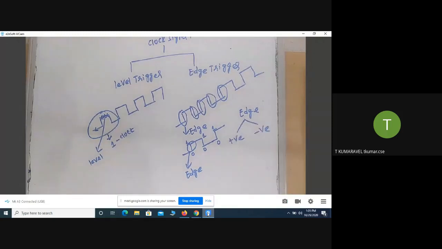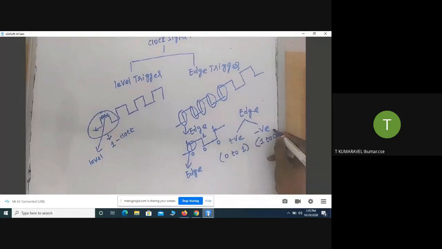What is the meaning of positive? It will operate the circuit from 0 to 1. Which edge do we call 0 to 1? Here, this edge we call a positive edge because it increases from 0 to 1. Then what is the negative edge? 1 to 0.